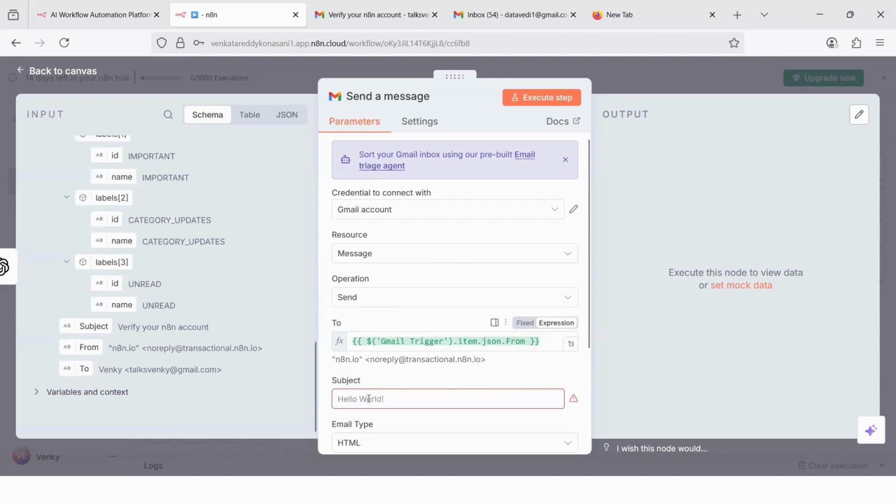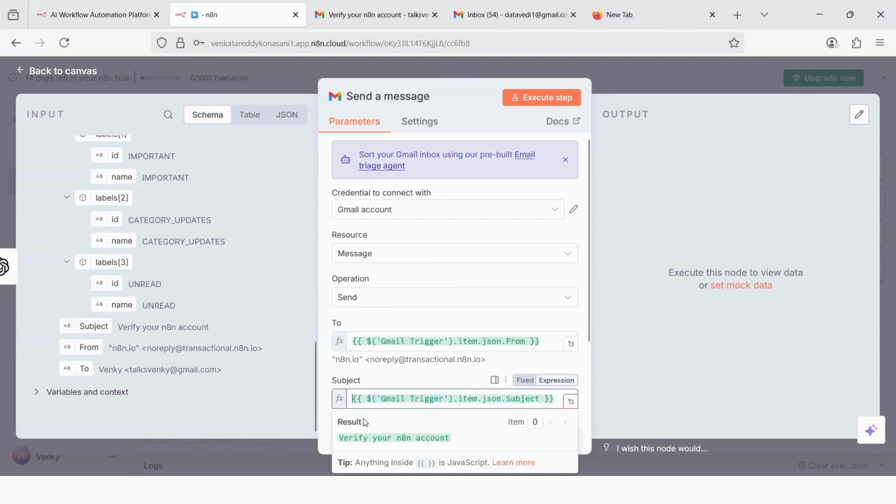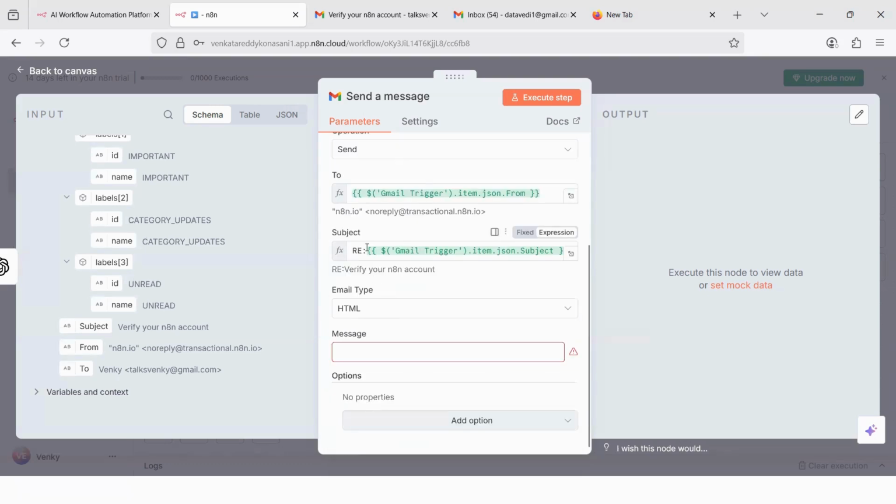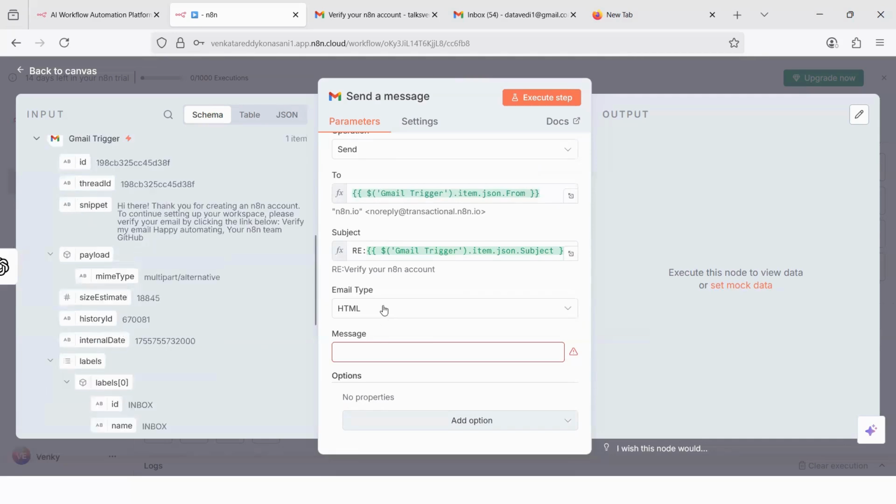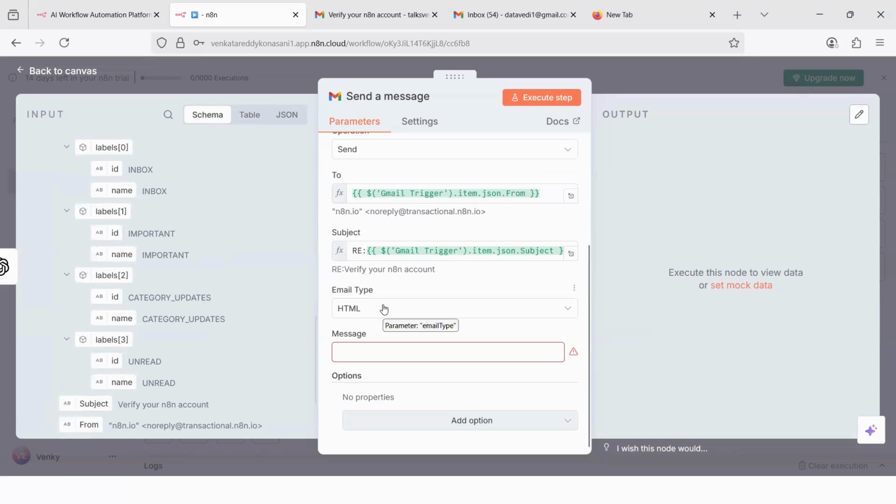And then subject, what is the subject? Let's keep the same subject. Prior to that, I will add reply and then the subject. So your result will look like reply to the subject. Since we are sending a message, reply will not come automatically. I will write RE and then the subject. The subject is picked from here itself, from the Gmail trigger. Email type, it can be HTML, it can be any format, text format. I would like to keep it in HTML format.